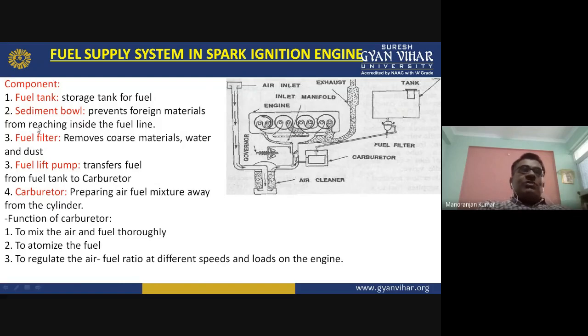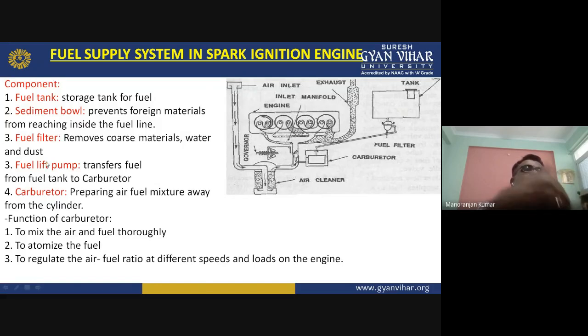That's why this fuel filter is provided. It will remove all these things and clean the petrol. After the fuel filter, the petrol will be completely clean, and that clean petrol will go further.